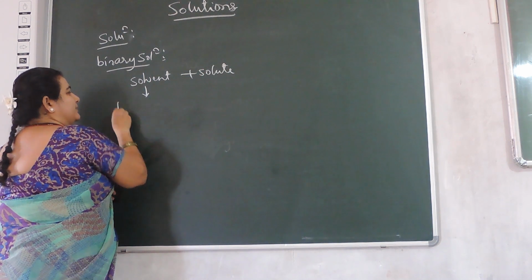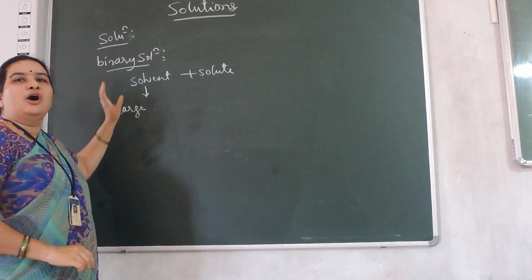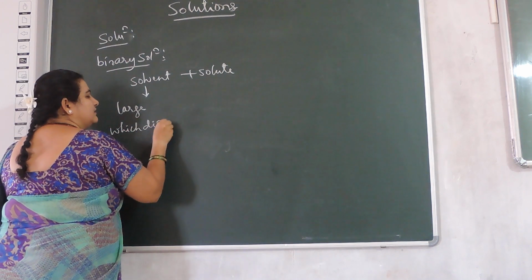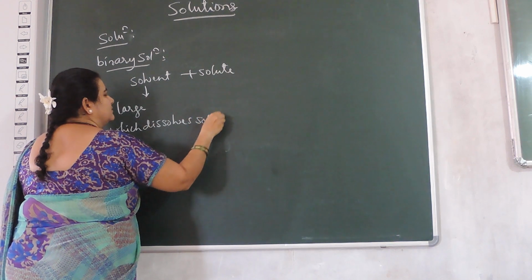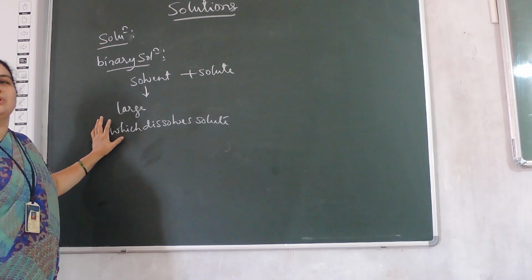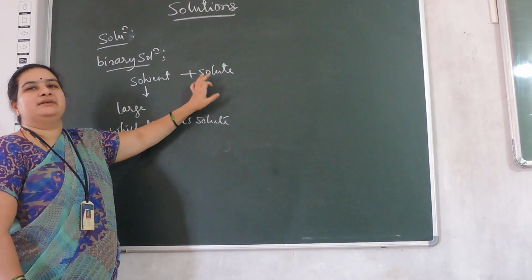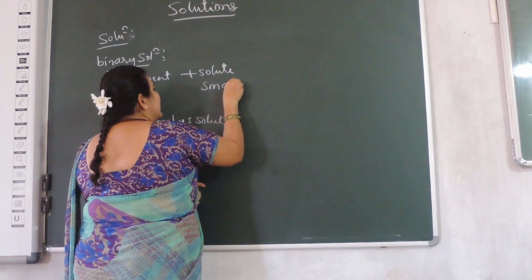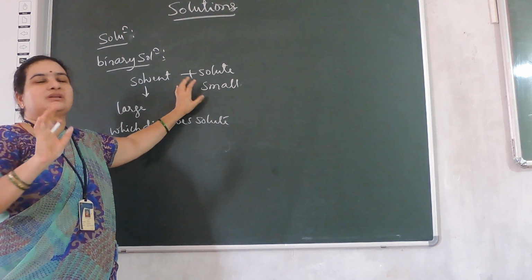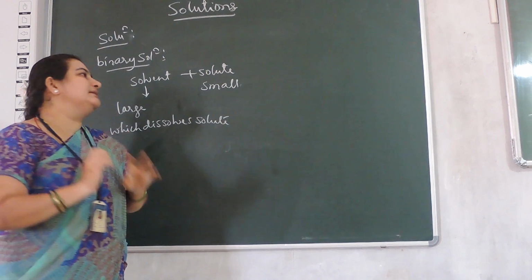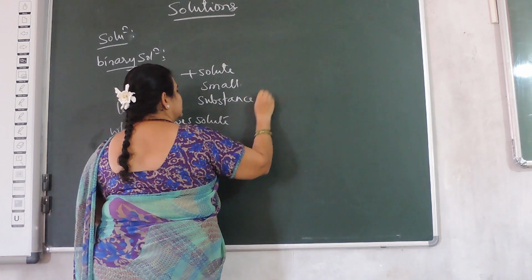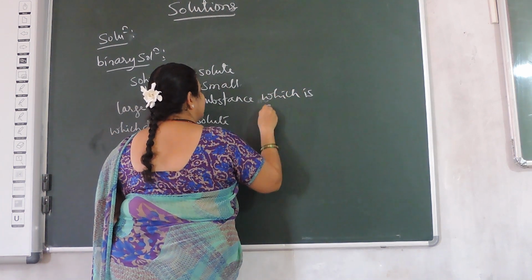So solvent is the component which is present in large quantity, or we say the substance which dissolves solute, and it will decide the physical state of the solution. Now solute is the component which is present in small quantity, and the component other than the solvent in the solution is the solute. So the substance which is dissolved.